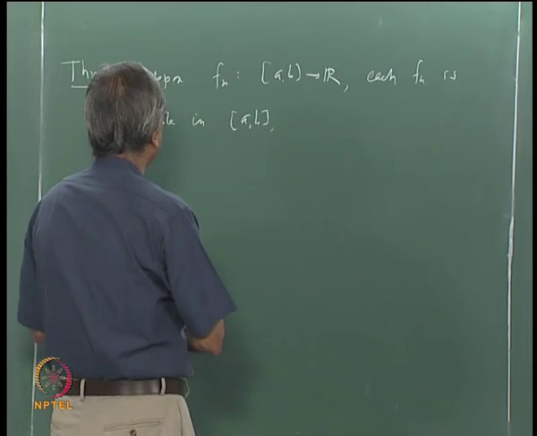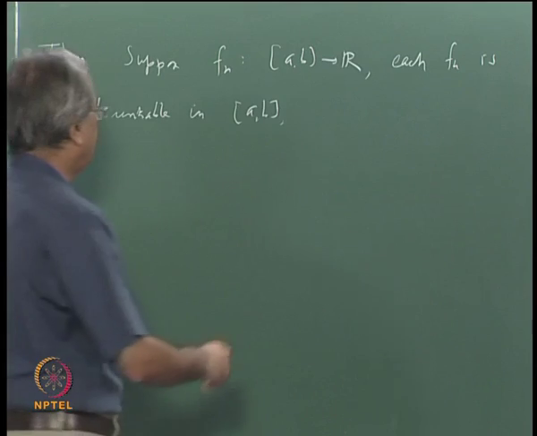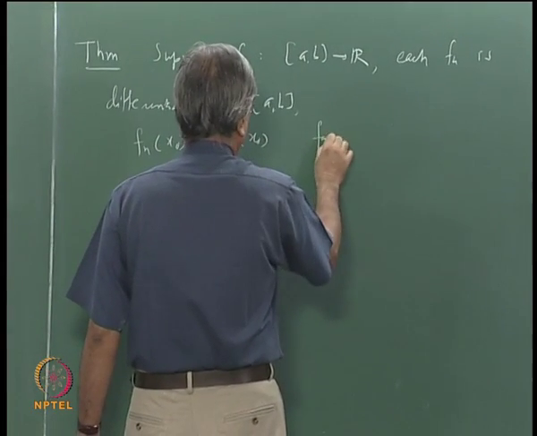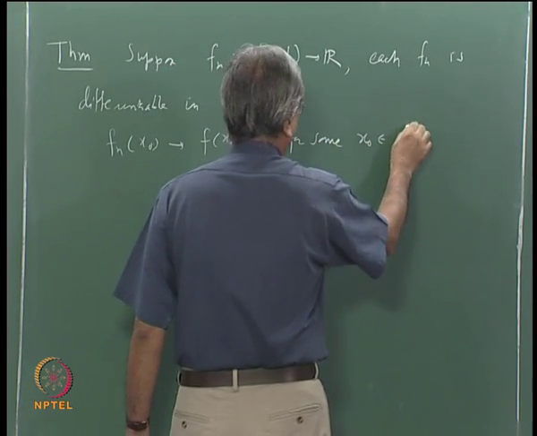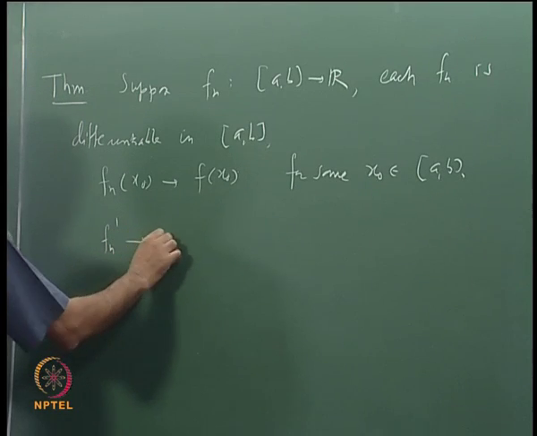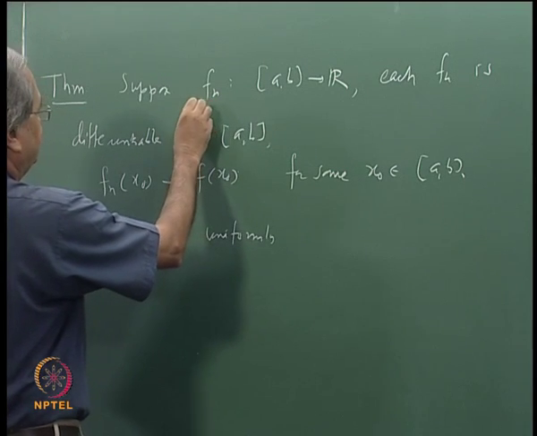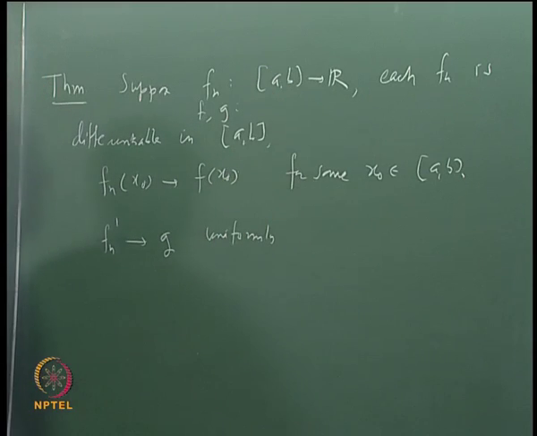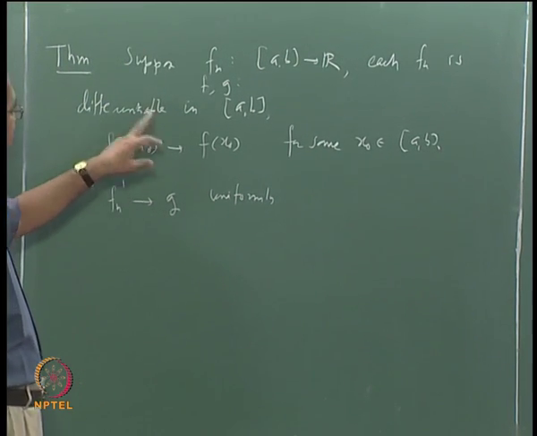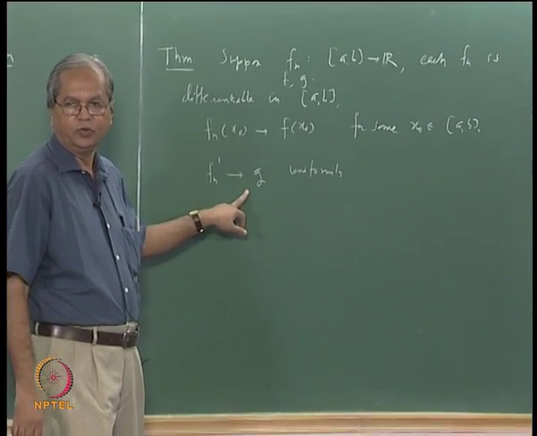As far as the convergence is concerned, we will say two things: for some x naught in [a,b], f_n at x naught converges to f at x naught, and f_n prime converges to g uniformly. Here f_n, f and g are all functions from [a,b] to R. So what are the assumptions? Each f_n is differentiable, f_n at some point x naught converges to f at x naught, and f_n prime converges to g uniformly.